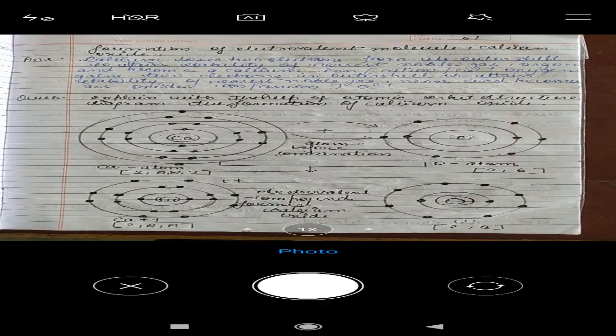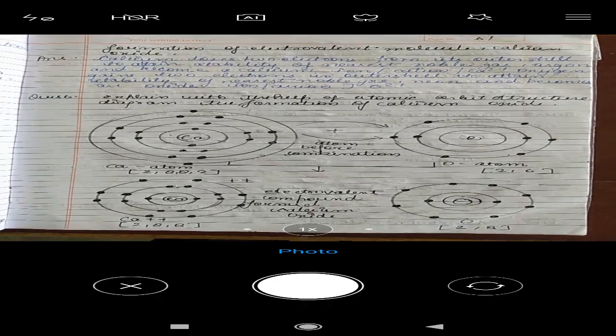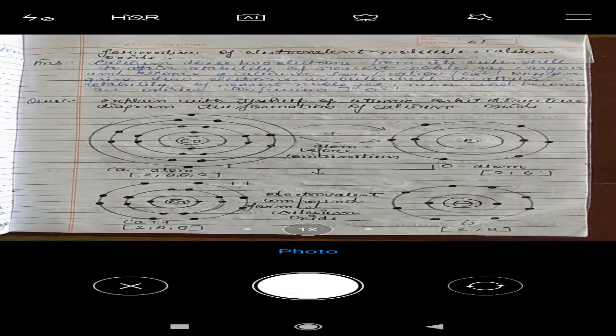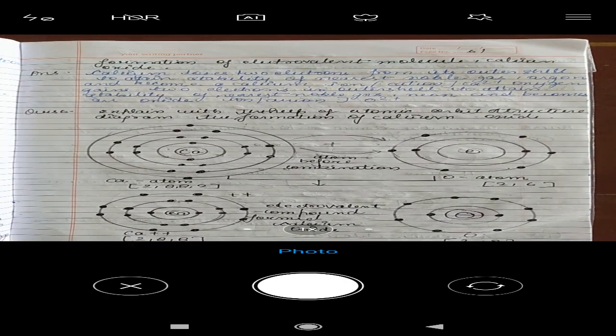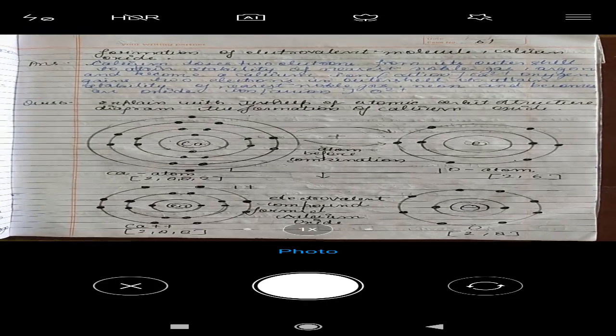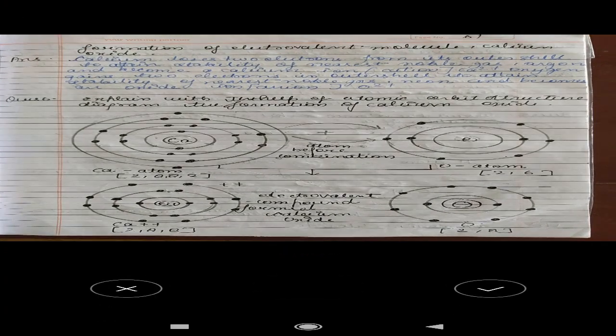You must note that on each and every page your details like name, roll number, class should be written, and just take the photo. And if any part is cut, for example here the upper part is a little bit cut, so I am crossing it and taking this photo once again for the same page. Okay, holding it, and now I hope that it is clear from all sides and visible also. I am selecting it. Okay, now it is collected or inserted here in this Google form.